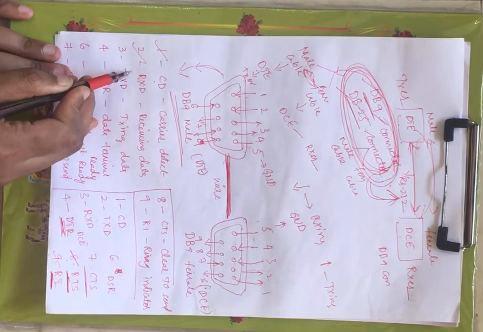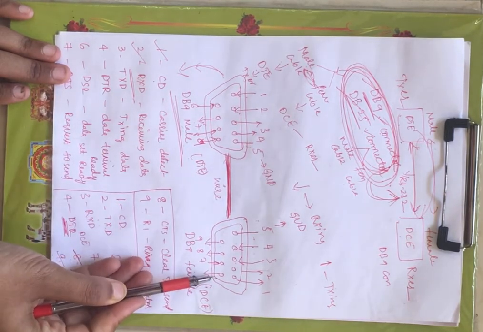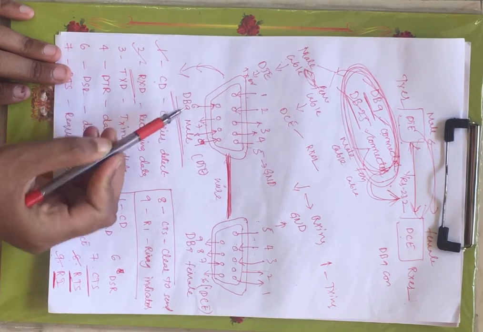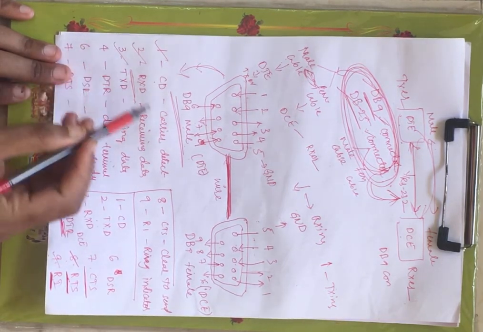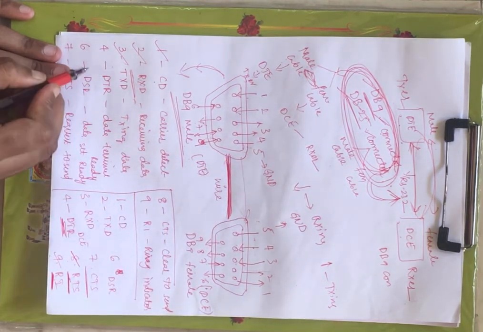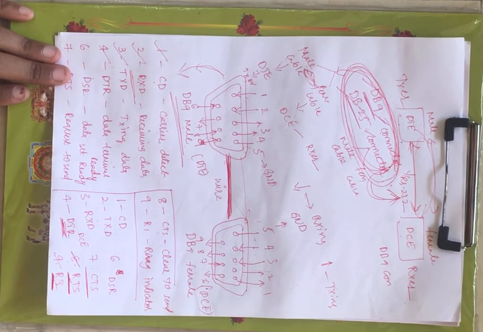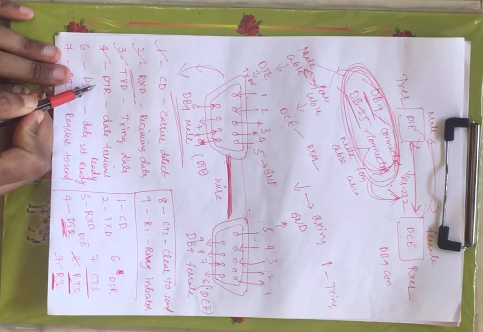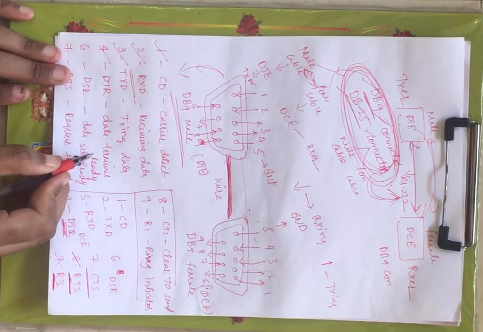Now coming to the second pin, we have RxD, receiving the data. When the female is transmitting the data, that is received by this DB9 male through the second pin, right? And next you have TxD, transmitting. You are transmitting data from male to female through this pin, right? And next we have data terminal ready. Now the data terminal ready will give the information whether the DTE is ready to accept the request to send the data, right?